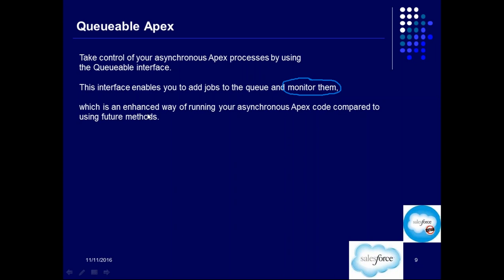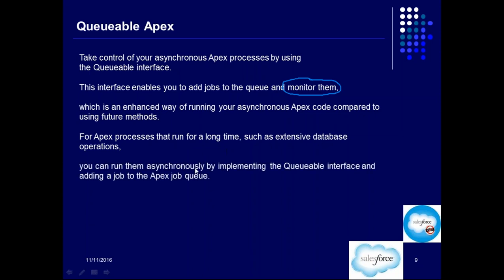Queuable apex is an enhanced way of running asynchronous apex code, and as the name suggests, queuable apex. So this is an apex code which can be put in the job queue. Okay, and you also have an option of monitoring it. For apex processes that run for a long time, such as extensive database operations, you can run them asynchronously by implementing the queuable interface and adding a job to the apex job queue.